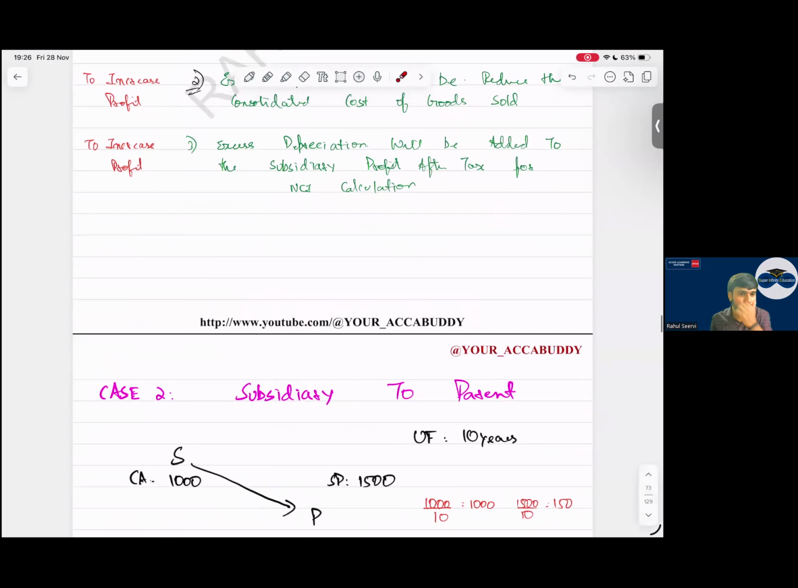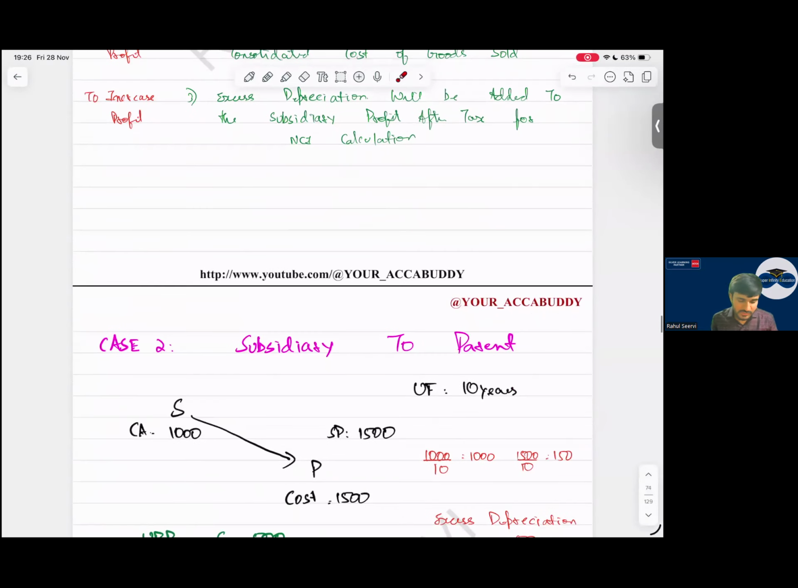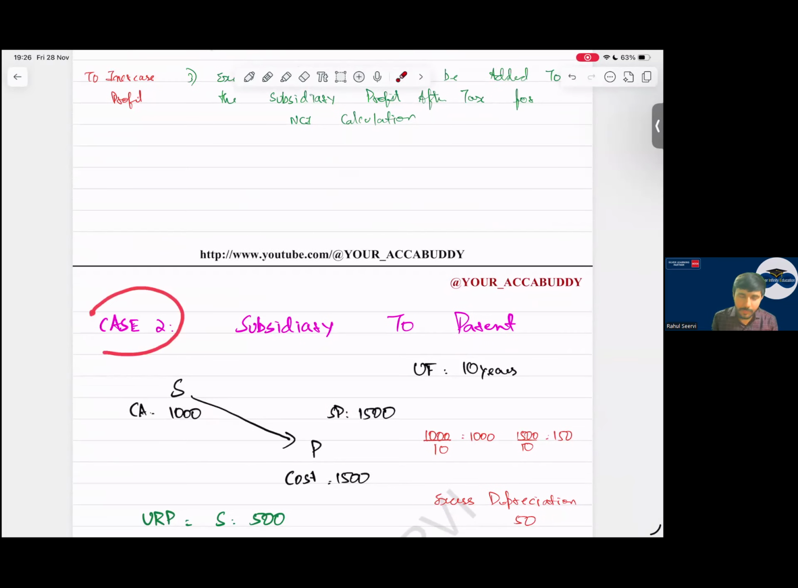Now case 2, you have to say me the answer. Be active on the chat box. Case 2, subsidiary to parent. Subsidiary selling to parent. Which company is recording profit? Chalo, say me. How many hits? One hit or two hits? One effect or two effects? Two hits, baba. Others, be active.